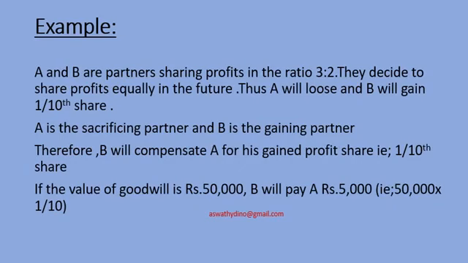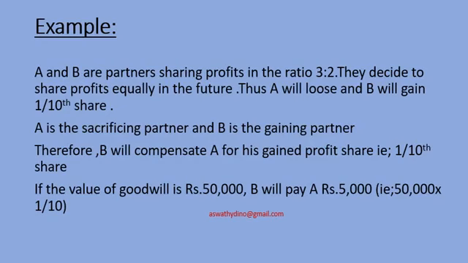Let's understand this with the help of an example. A and B are partners sharing profits in the ratio 3:2. They decide to share profits equally in the future. Thus, A will lose and B will gain 1/10th share. How did we get this 1/10th share? Old ratio is 3:2, new ratio is 1:1. So, old minus new, that is the sacrificing ratio, gives 1/10. A is the sacrificing partner and B is the gaining partner.